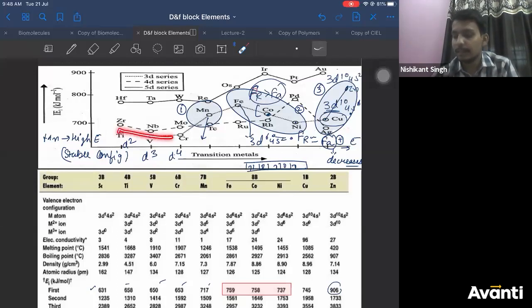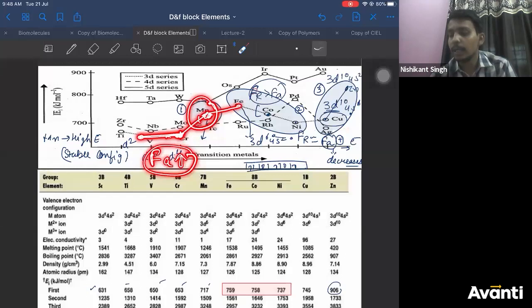First, ionization energy does not increase as much because the number of protons does not increase much. So effective nuclear charge does not increase much. Force of attraction does not increase much. Therefore, it does not change much. It increases up to manganese. Why does it increase up to manganese? Half-filled, stable configuration. Iron, it increases less.